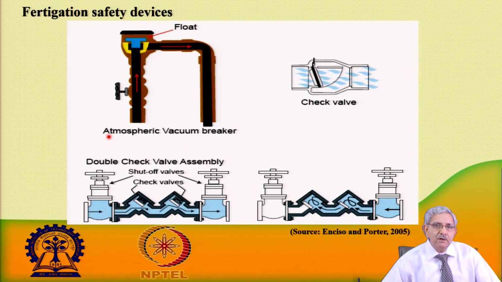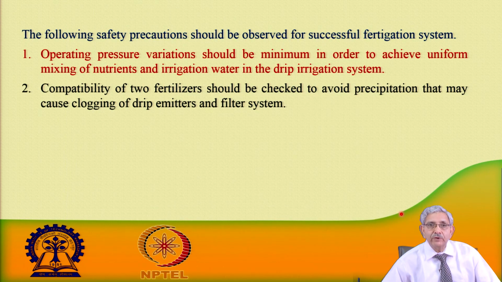This is the double check valve assembly. You can see here how the water entry takes place. There is a shut off valve and there are check valves, so shutting off the supply as well as checking the amount of water flowing is done. This is another device which is used. This is another kind of double check valve provided in the system. These kinds of valves are used when we are using a fertigation device.